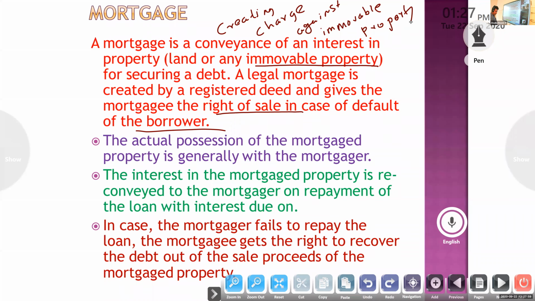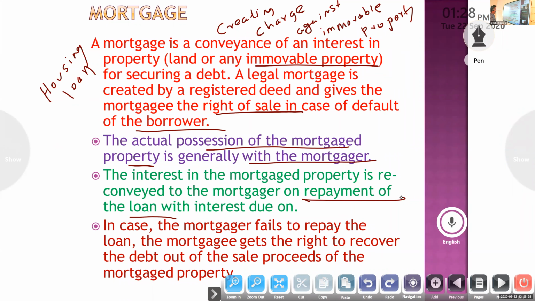Example of mortgage, we can tell housing loan. It is used for creating charge against immovable property. So here you look, the actual possession of the mortgaged property is with the mortgager, with the borrower, the land is with the mortgager only. The interest in the mortgaged property is reconveyed to the mortgager on repayment of the loan.